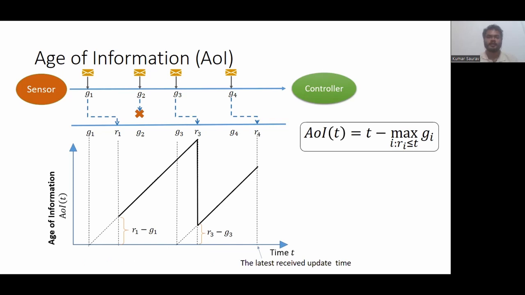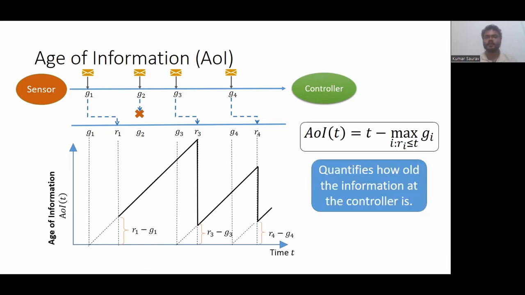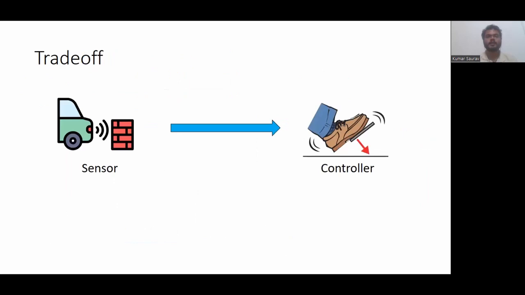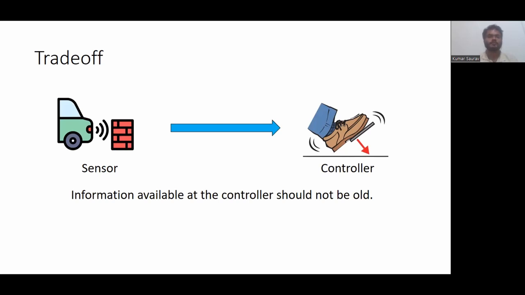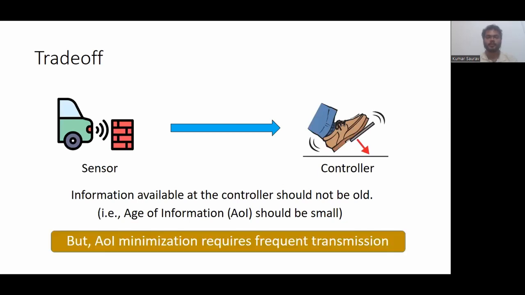And then again, the age of information increases until the next instant when a new update is received, and so on. So as we can see, the age of information is basically a metric which quantifies how old the information at the controller is at any time. Now, for obvious reasons, the information available at the controller should not be old, which means that the age of information should be small.